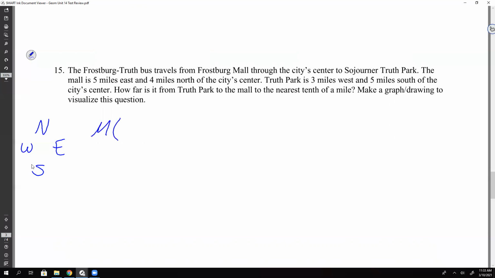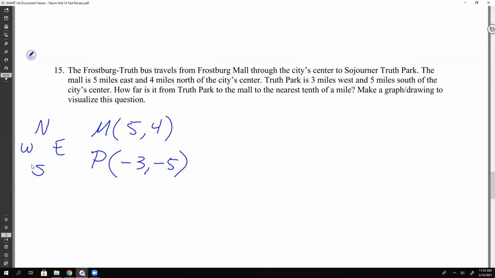It's 5 miles east and 4 miles north. So what's that going to be? Yeah, 5, 4, because east and north are both positive. And then the park, I'm going to use P for park. It is 3 miles west and 5 miles south. So what's that going to mean? Yep, -3, -5, perfect.